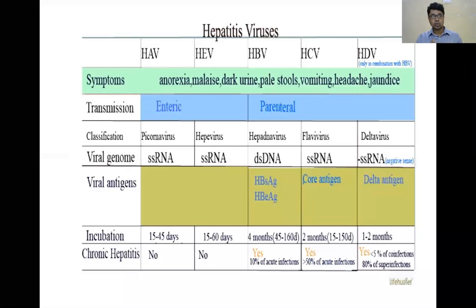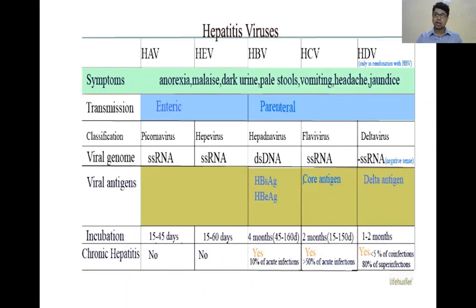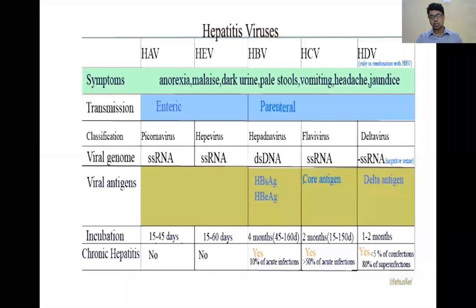Then which one will go on to chronic hepatitis? Always hepatitis B virus is the first one which, in complications, will go to chronic hepatitis or chronic carrier state. So these are the viruses, their structure, their antigens, their incubation periods, their complications and their transmission.